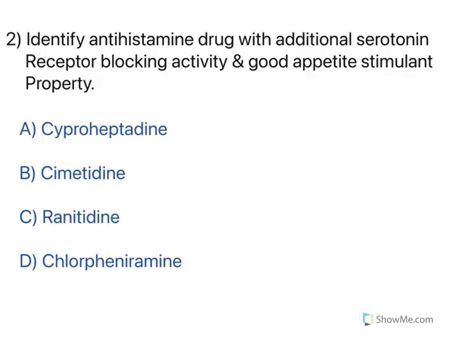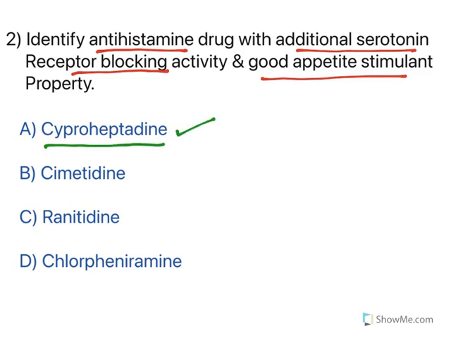Getting to the next question. Identify the antihistamine drug with additional serotonin receptor blocking activity and good appetite stimulant property. Now, cyproheptadine is the answer. It has got antihistamine as well as serotonin receptor blocking activity.